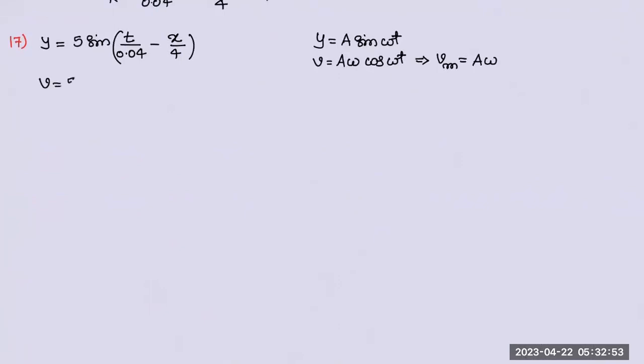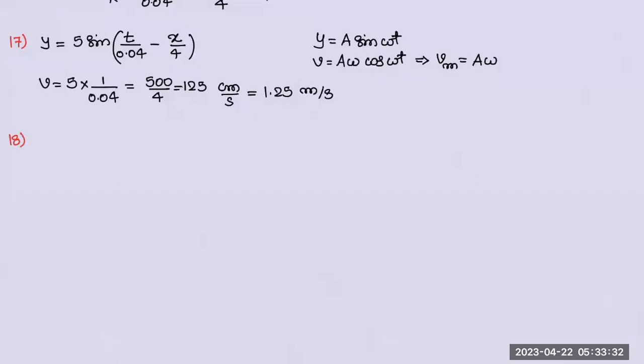v is equal to A, which is 5. What is omega? 1 by 0.04. That is equal to 500 by 4, which is 125. Wait, I need to use units also. Centimeters. The units given are centimeters, check it there. So it is 125 centimeter per second, or 1.25 meter per second. Clear? Answer is C.